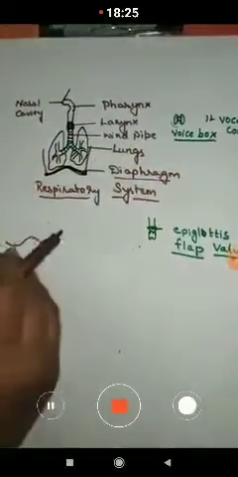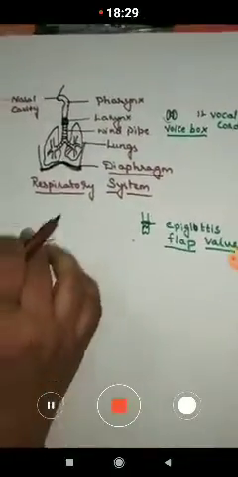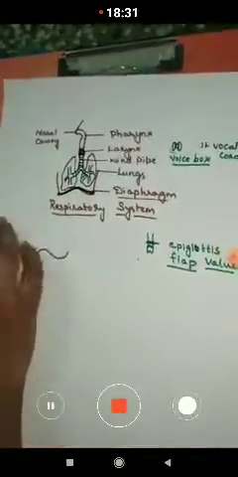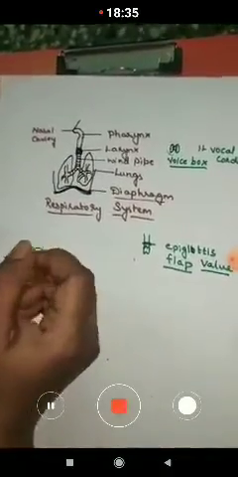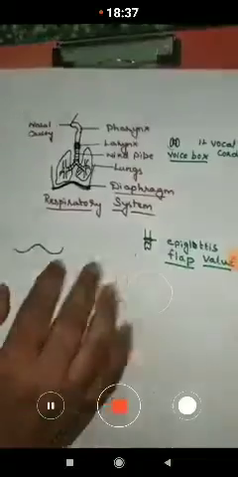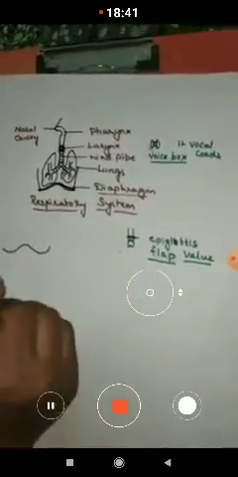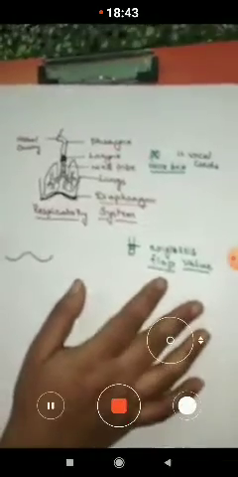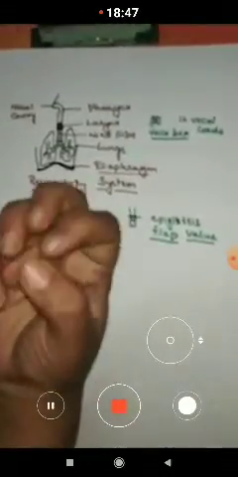So the muscles and the movement of the diaphragm both help in the contraction and expansion of the lungs. Now you have learnt in the 5th standard inspiration and expiration. Contraction means the muscles contract, and they expand.